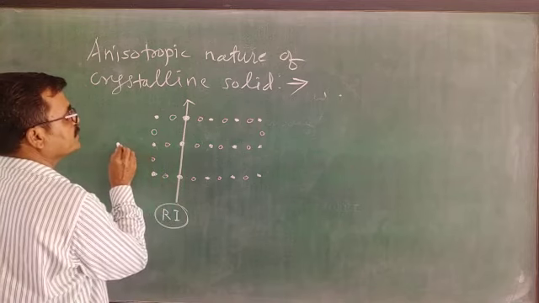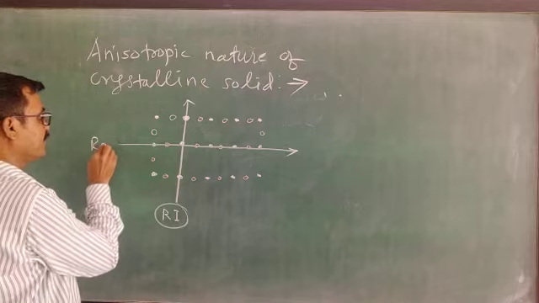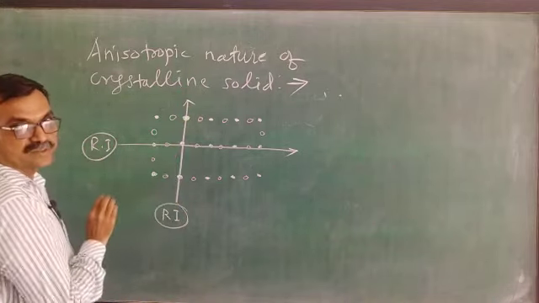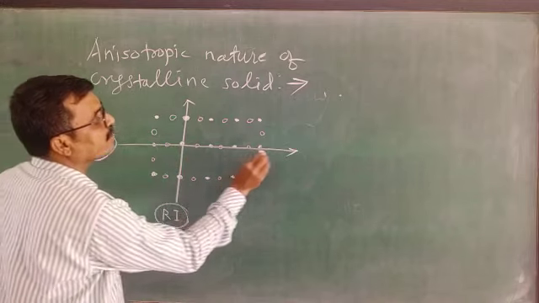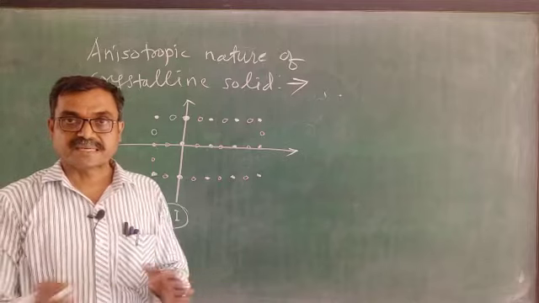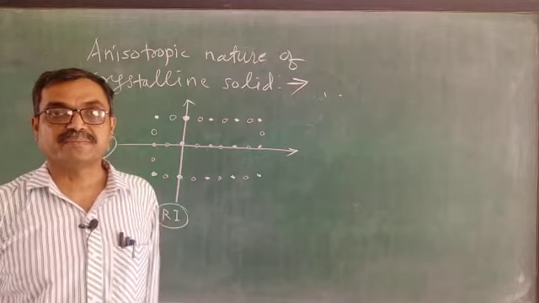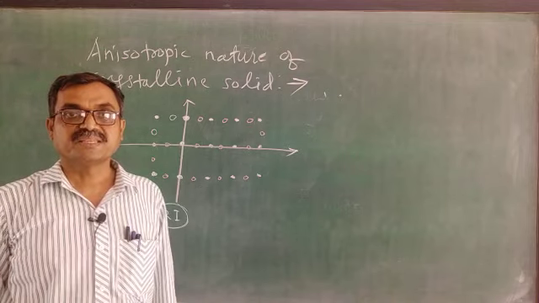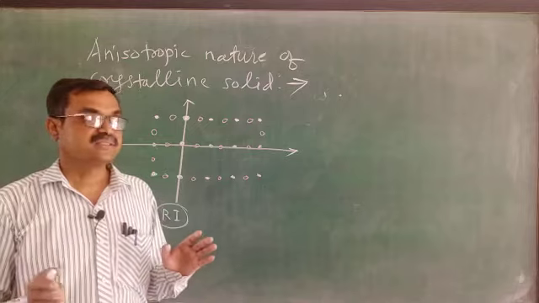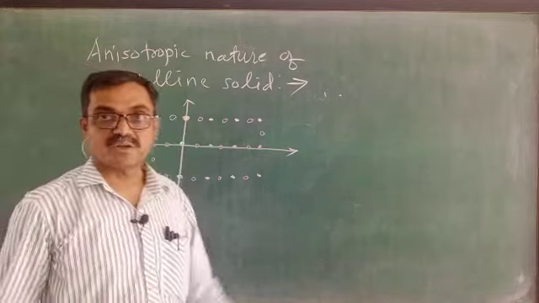Here again refractive index is calculated. No doubt this line contains same atoms, and this line or ray contains different atoms. Their physical properties are different along the different direction. This is anisotropy. Are you getting clear? This is nothing but anisotropic nature of crystal.